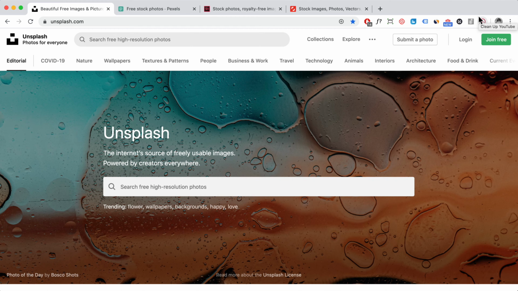So when it comes to the assets of your website, in particular the images, this is a really, really important thing that you need to get right, because if people come to your website and your image is low quality, it's not relevant, then they're just going to leave your website.